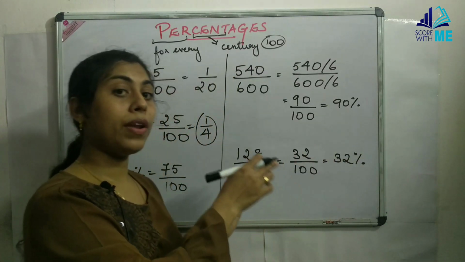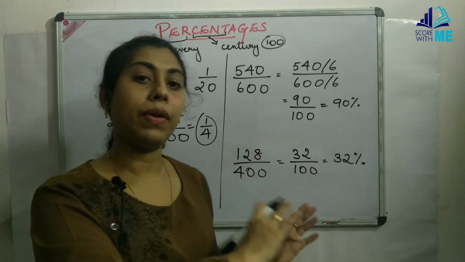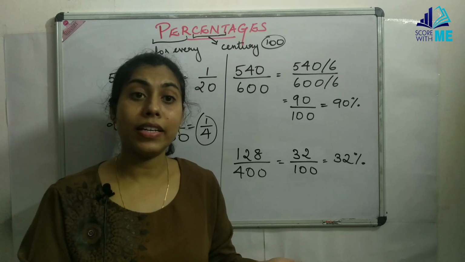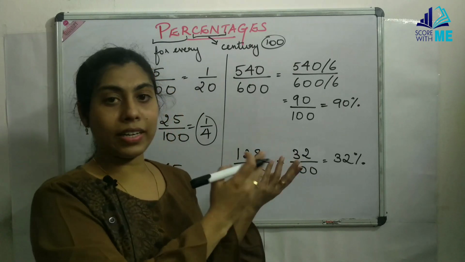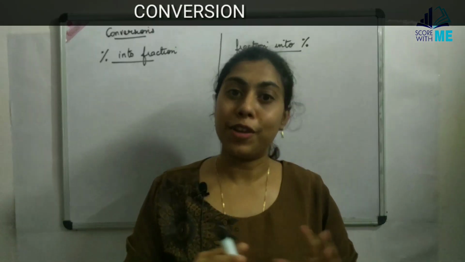So if the denominator is not given as 100, and we make it 100, that becomes a percentage. That is the only concept of percentage, and a percentage can be represented only in this form. If the denominator is 100, that is a percentage. So now let us look into the conversion part of it.